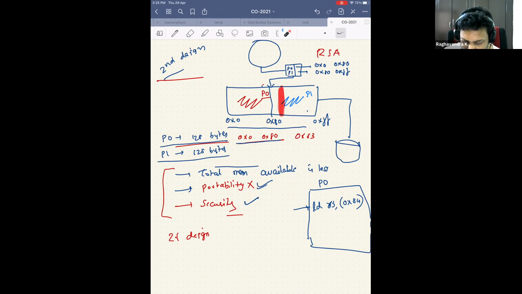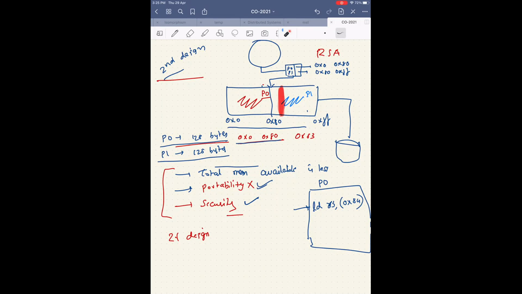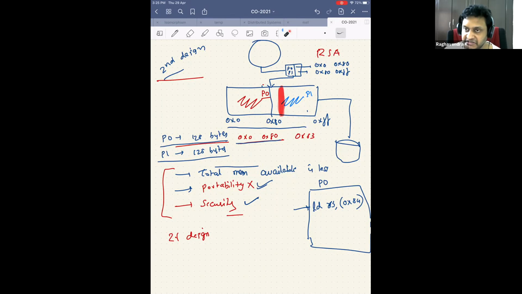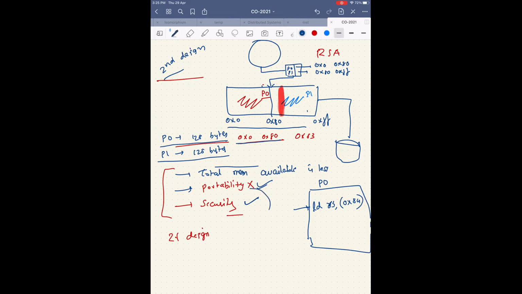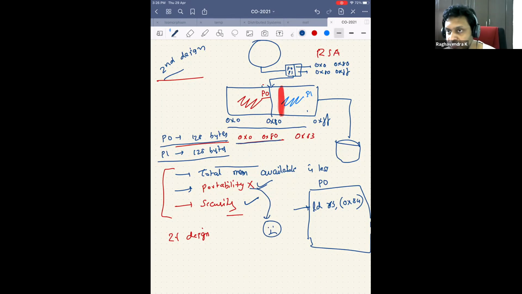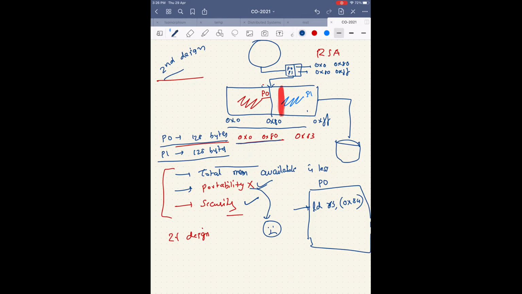Okay, but anyway, this fix for portability is limited to only if all systems have the same size of main memory and the same number of divisions, right? Yes. So now Debashi is saying she's still not happy, because she's saying, what if I want to move to a system which has 32 bytes alone? Then I will not even be able to run this program. So you have written a program which uses 128 bytes, and I want to support 128 bytes. If the system doesn't support 128 bytes, I will not be able to. But yes, you're right that it completely doesn't fix the problem.